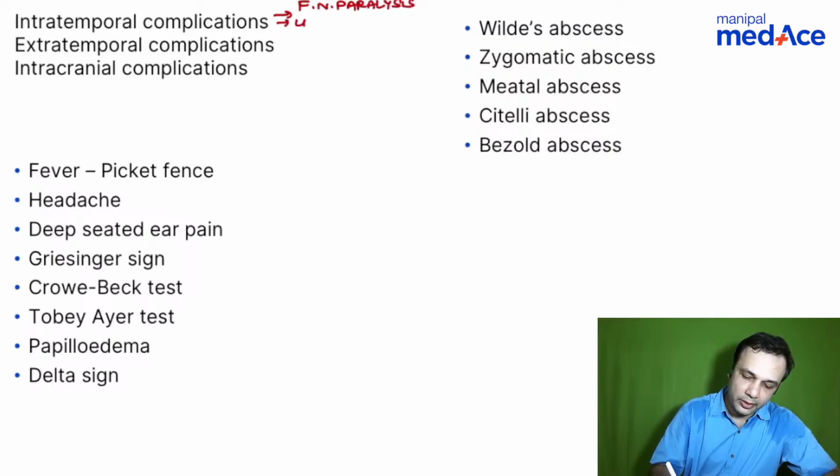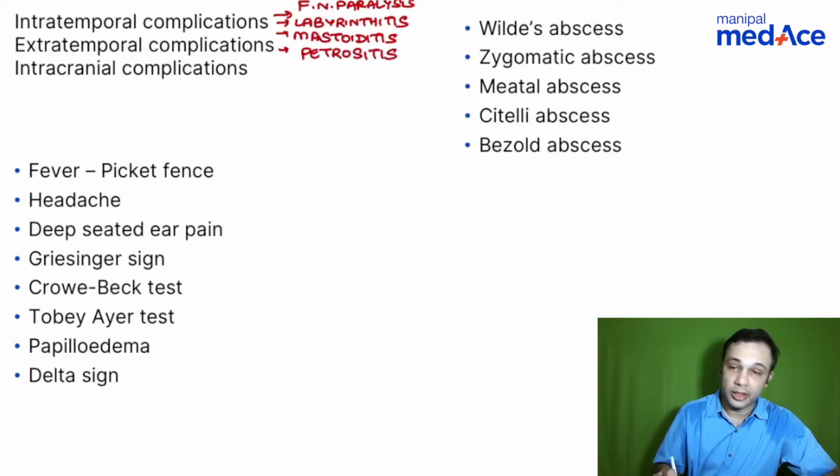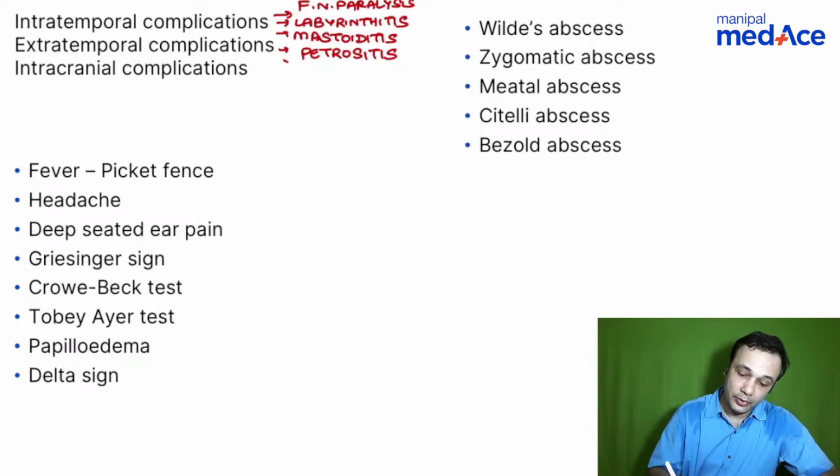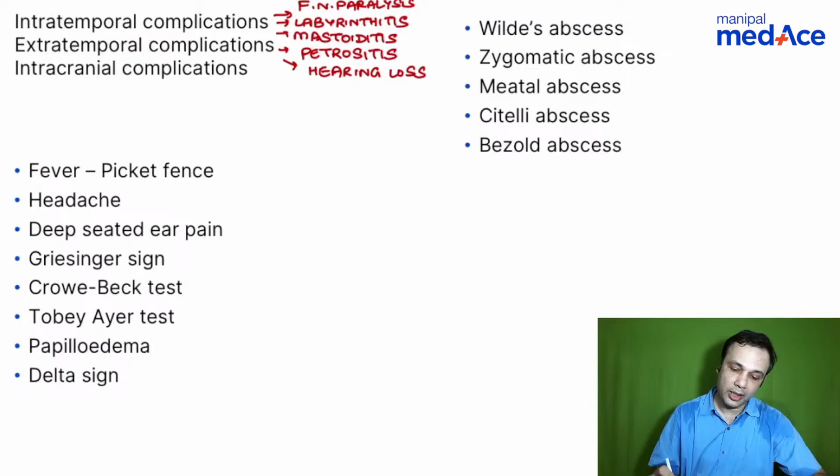What else are you looking at? You are looking at labyrinthitis. All the itis come here. You are looking at mastoiditis. You're looking at petrositis. Did I miss anything? Anybody has anything else to tell? You can also have hearing loss put here, right? That can be because of erosion of structures, right? So intratemporal complications, these are all intratemporal complications.